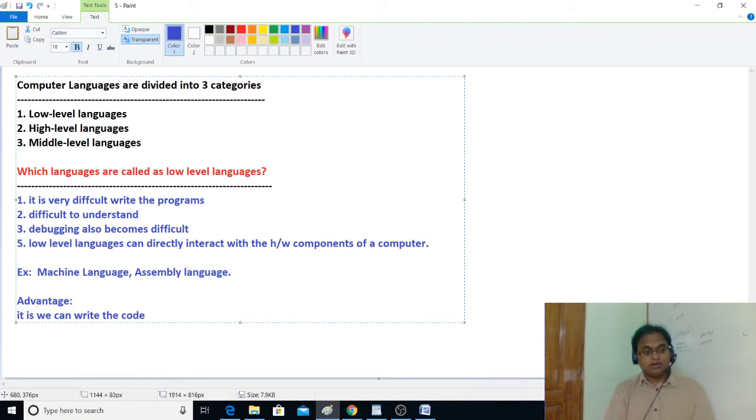Our low level languages are very efficient to develop the code or software used to directly handle hardware components.